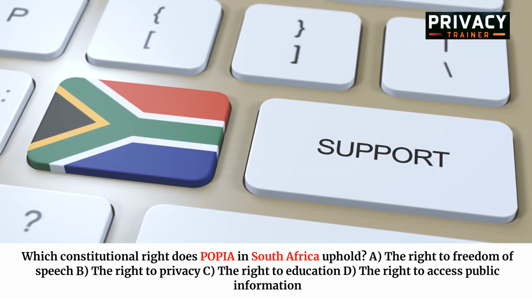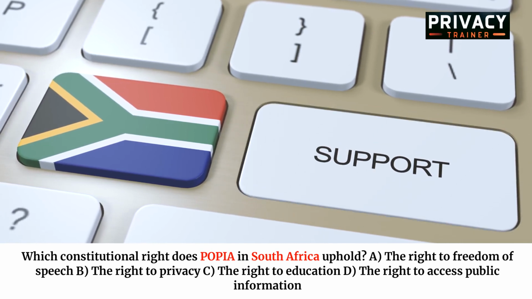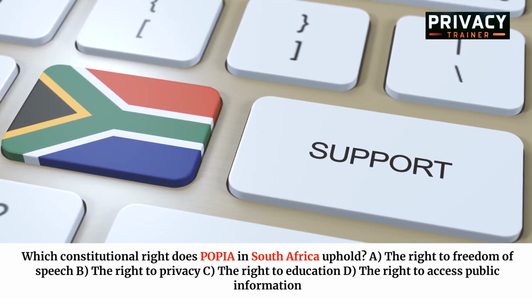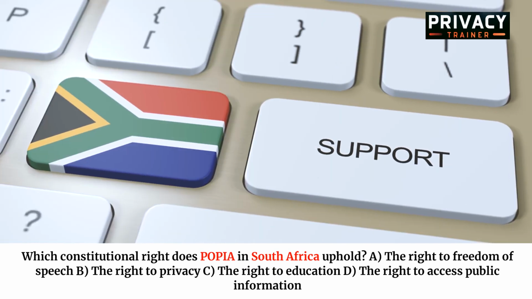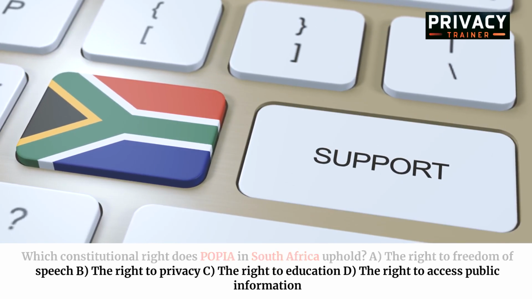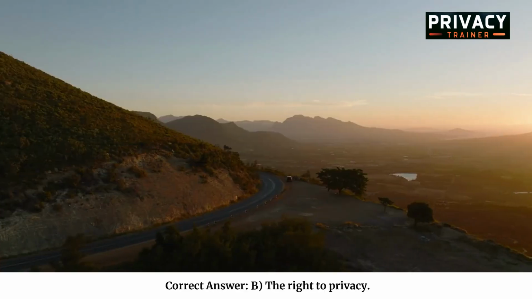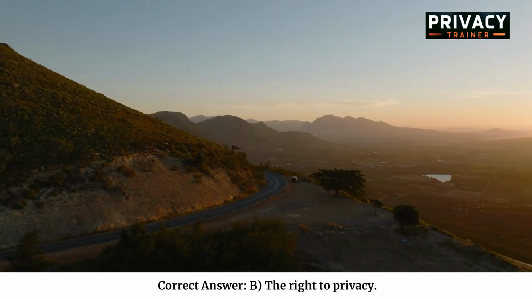Which constitutional right does POPIA in South Africa uphold? A. The right to freedom of speech. B. The right to privacy. C. The right to education. D. The right to access public information. Correct answer: B. The right to privacy.